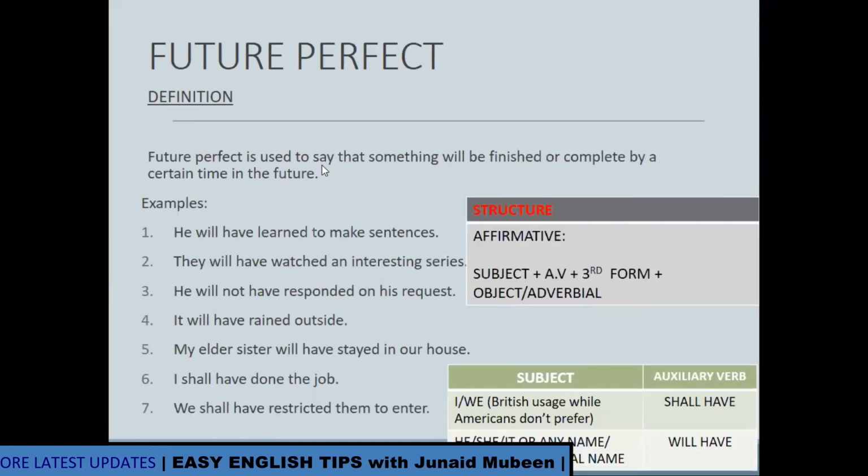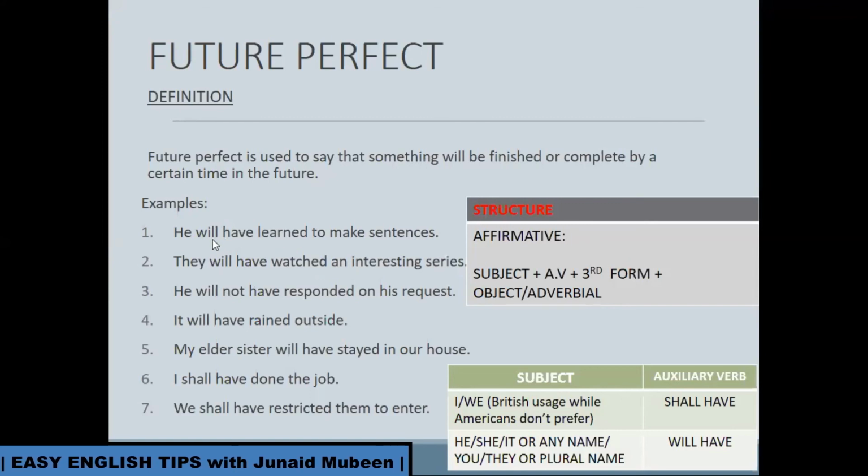Future perfect is used to say that something will be finished or complete by a certain time in the future. Okay, keep it in your mind. It means that something will be finished or complete by a certain future time. Look at the examples. He will have learned to make sentences. They will have watched an interesting series. Look at the auxiliary verb.